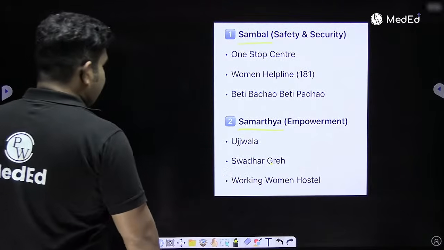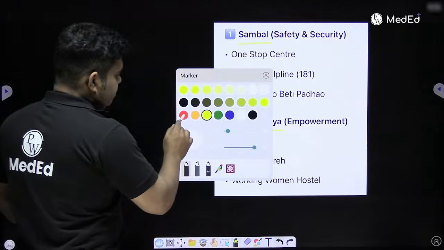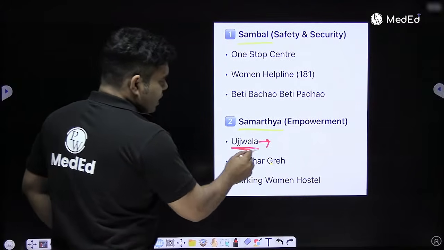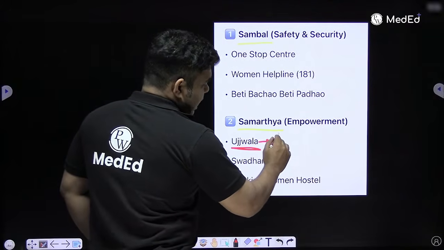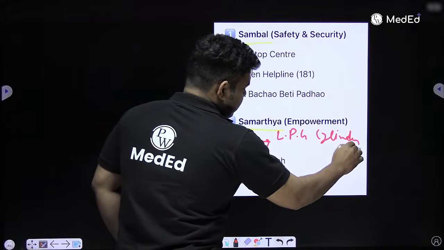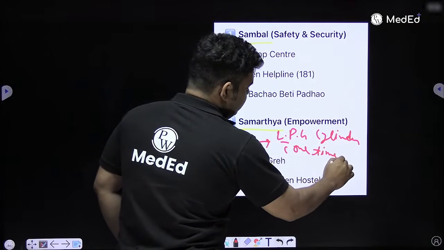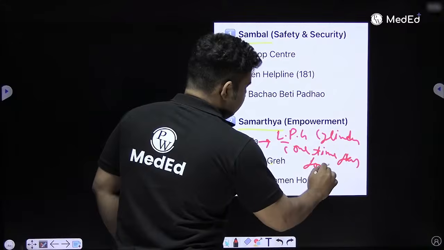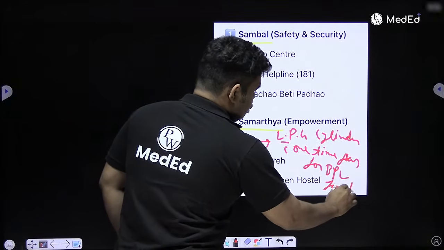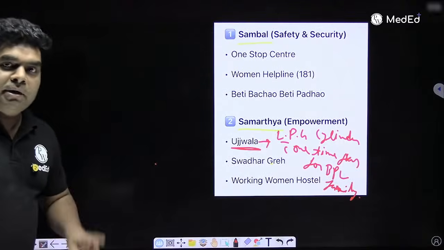So what are the 2 parts? Sambal and Samarth. Now let me help you understand and remember this part, Ujjwala and Ujjawala. Ujjwala is where the government gives an LPG cylinder with one-time gas only, no refill. With one-time gas for BPL family. So remember, Ayushman Bharat is for economically weaker section, but Ujjwala is for BPL family.